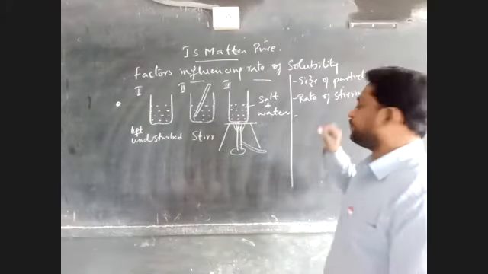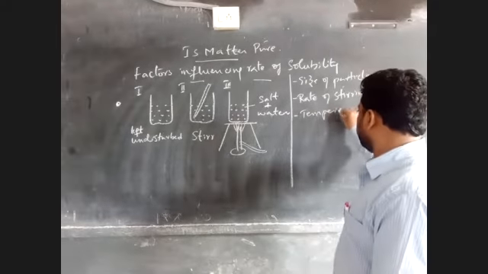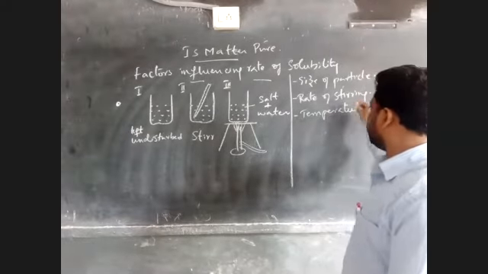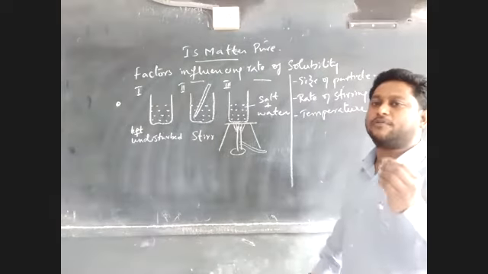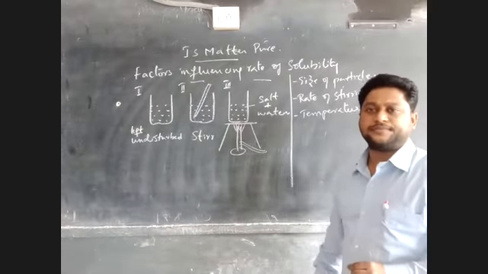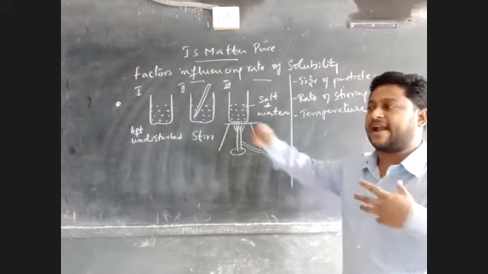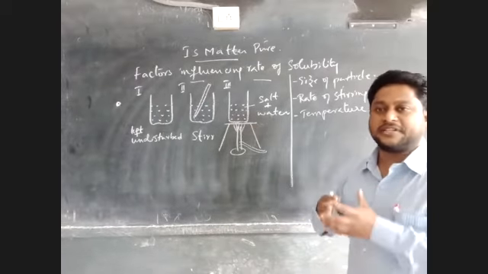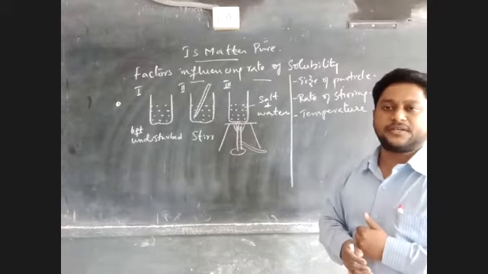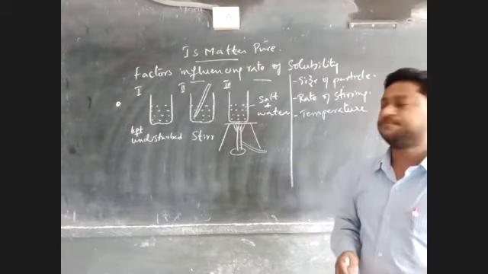The next one is temperature. As temperature increases, the rate of solubility increases. As temperature increases, molecules gain heat energy and move randomly from one place to another, creating a large amount of space. When there is a large space, the solute can dissolve easily.